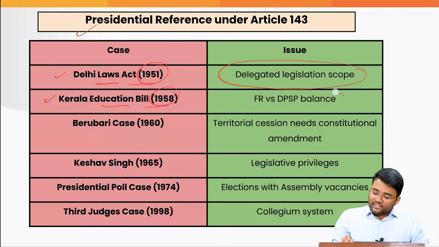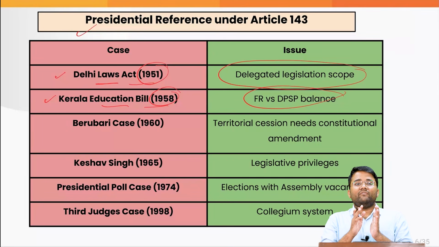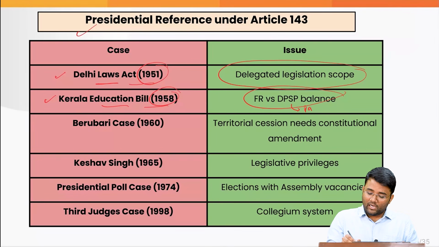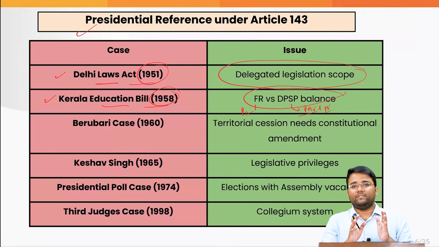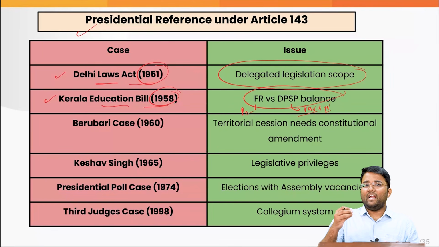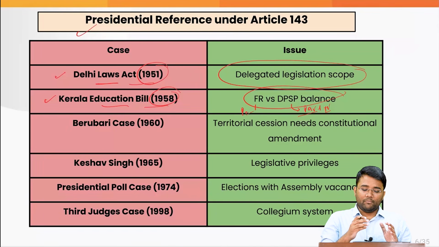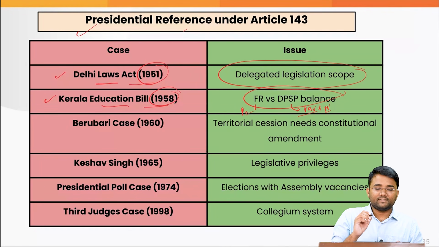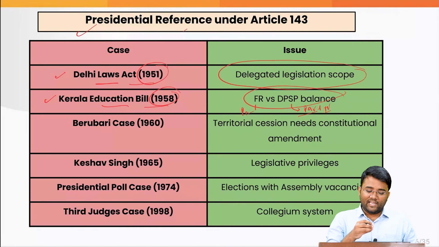Under this, the balance or harmony between the fundamental rights in Part 3 and the directive principles of state policy in Part 4 of the Constitution, how that can be achieved, and the importance of this harmony, was again discussed under this presidential reference of the Kerala Education Bill.